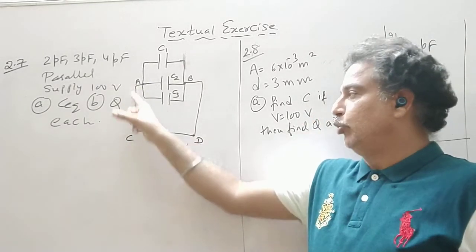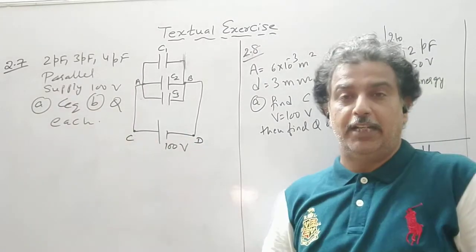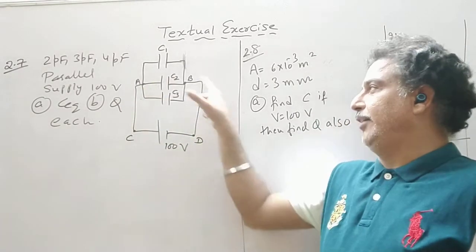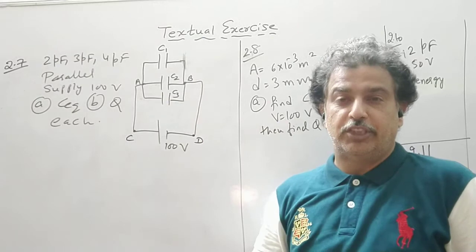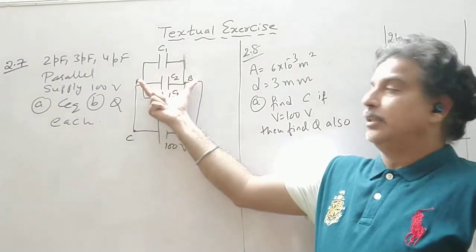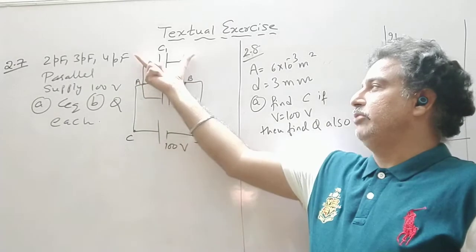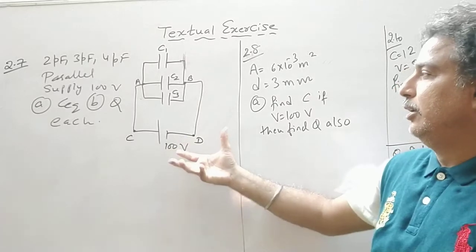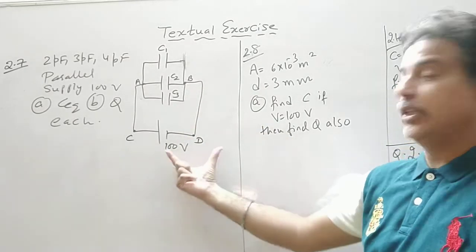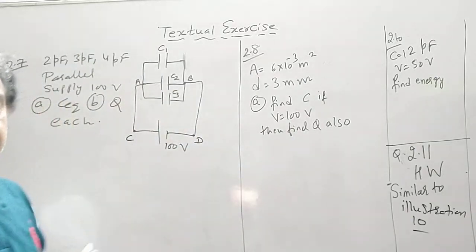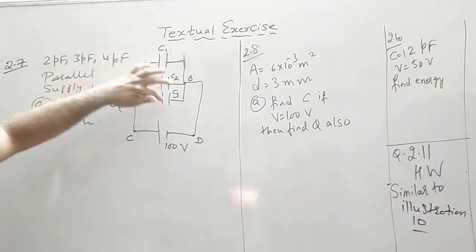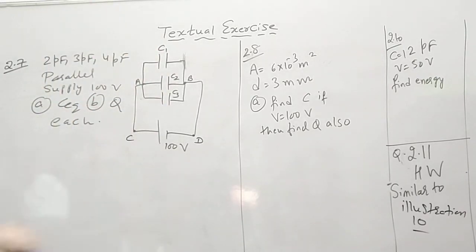C and A have no other component, only a conducting wire. We assume there is no resistance in the conducting wire. So A has a potential of 100 volt, B has a potential of 0 volt. So the potential difference is 100. So across AB, C2, C1 or C3 is the same. If you have to find the potential, you can directly write from the figure that the potential difference across each capacitor is 100 volt. So I can easily find Q on each, because V1 is 100, V2 is 100 and V3 is also 100 volt.